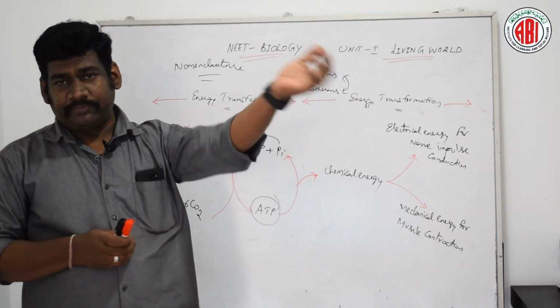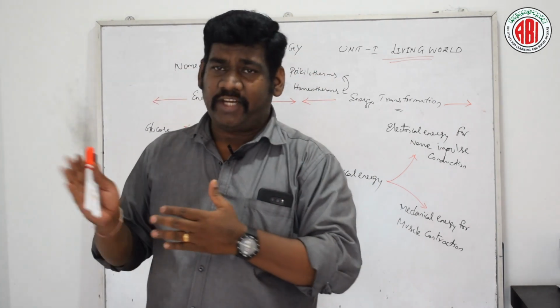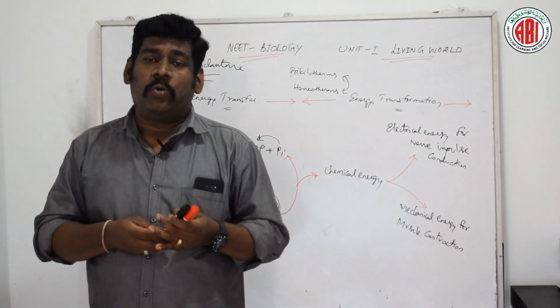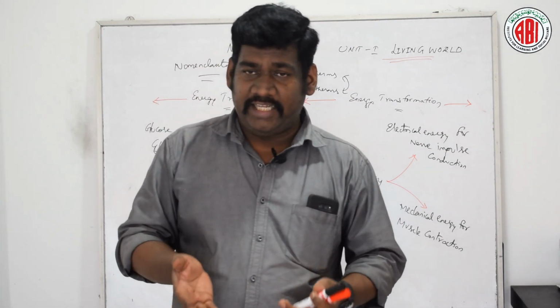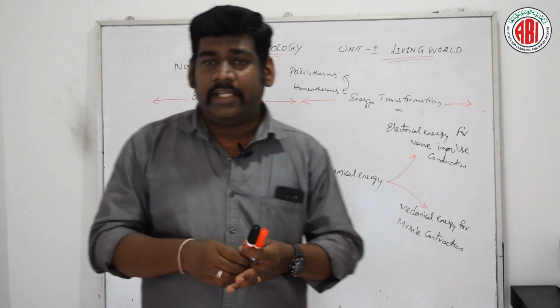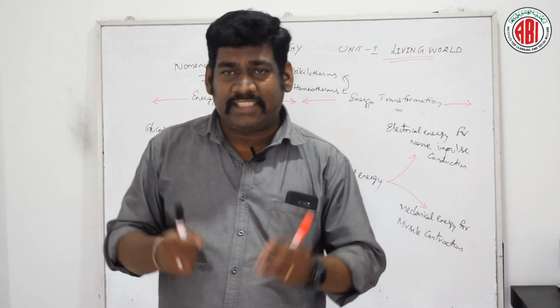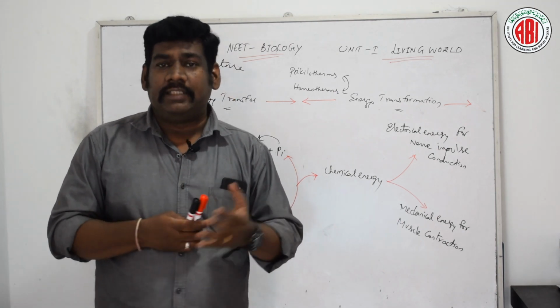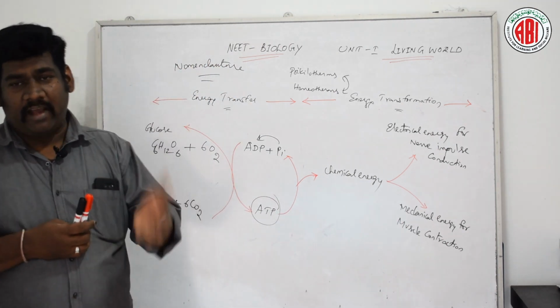Okay, now let us see the history of nomenclature. Earlier, the naming of organisms was of the polynomial type of nomenclature. That means a particular species of a plant or animal or any kind of living organism could be named in their regional languages and mother tongue. So a particular species was discussed with different names in different languages. To avoid such confusion, a new nomenclature was proposed by Carolus Linnaeus.